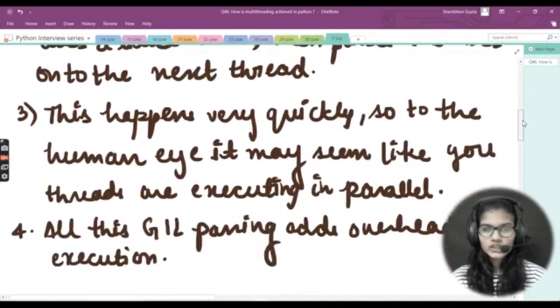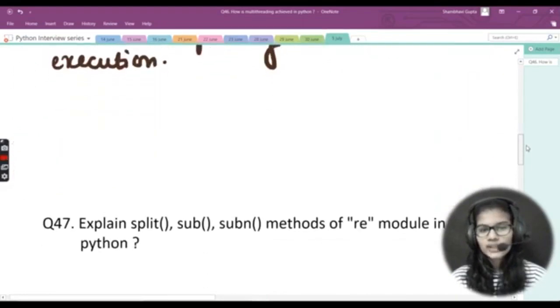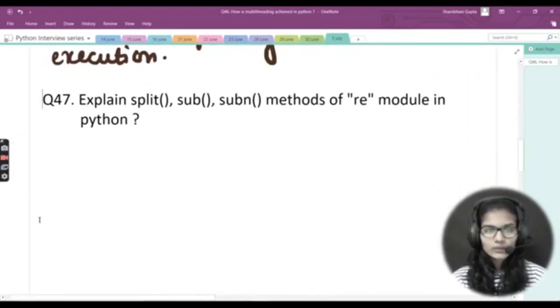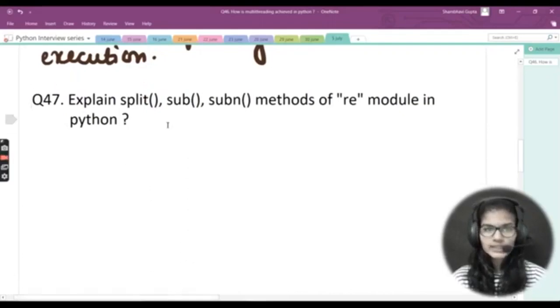This happens very quickly, so to the human eye, it may seem like your threads are executing in parallel, and all this GIL passing adds overhead to the execution. So basically, I hope that you have got a clear and a fair idea of how multi-threading is achieved in Python.